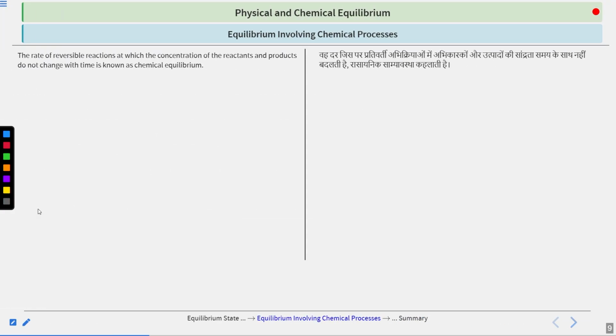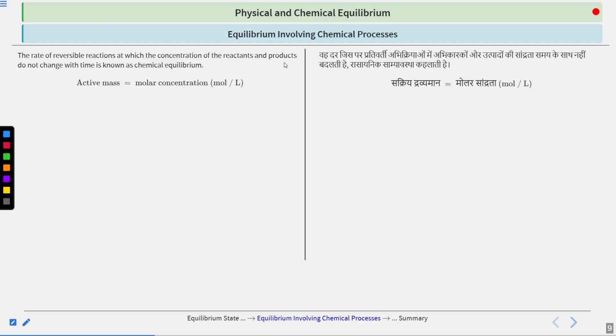Now we are moving to the chemical processes. Now if I talk about the chemical processes, then the rate of reversible reaction at which the concentration... So in this case, what we consider? We mainly consider the concentration. So if the concentration of reactants and products do not change with time, then it will be called as chemical equilibrium, and the rate of forward and backward reactions are the same. The same thing is applied here, but we are in chemical equilibrium. Here we are mainly focusing on the concentration of the reactants and the products.